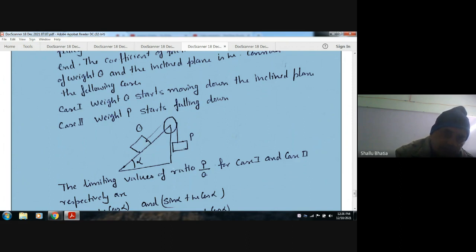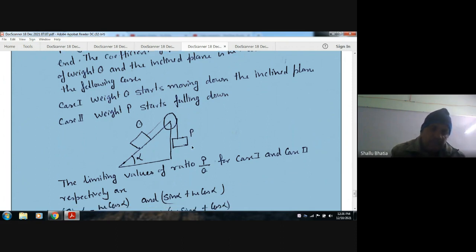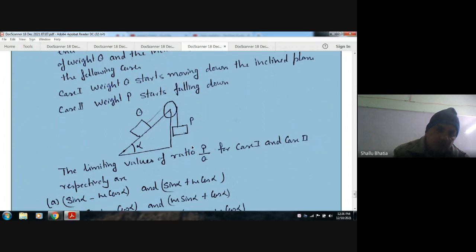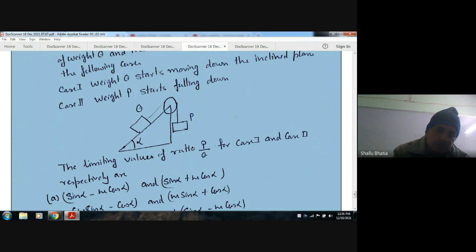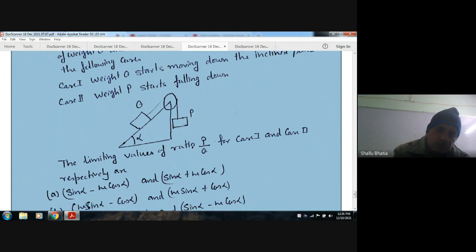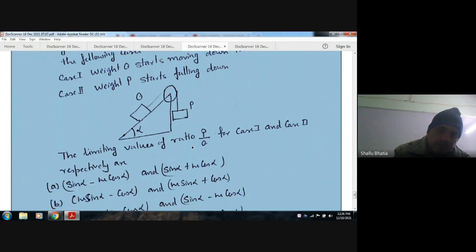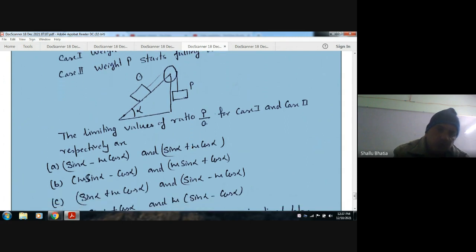So in the first case Q is moving down, and in the second case P is falling down. The limiting values of the ratio P by Q for case 1 and case 2 are respectively. So we have to discuss these two cases, find out P by Q for each case, and then answer the question.